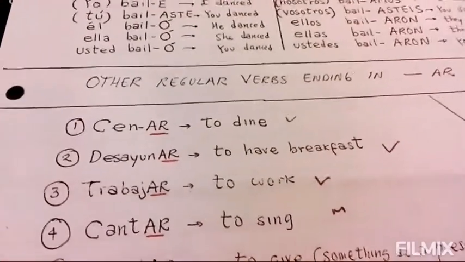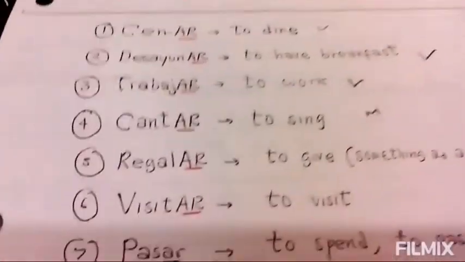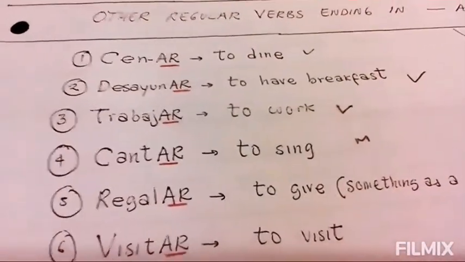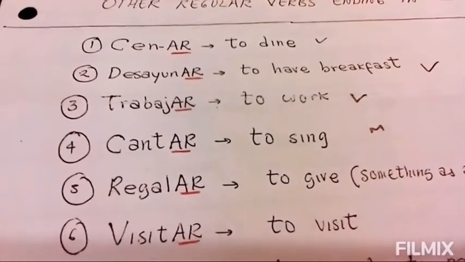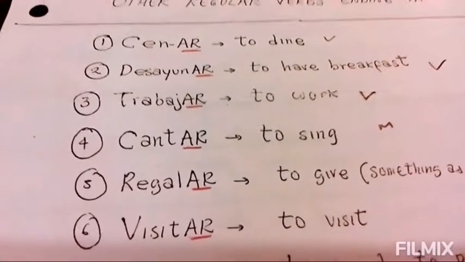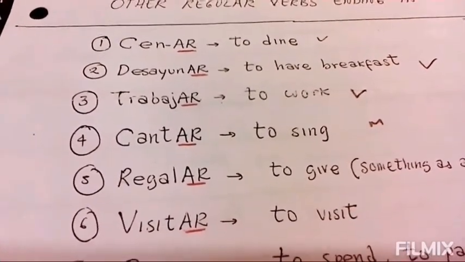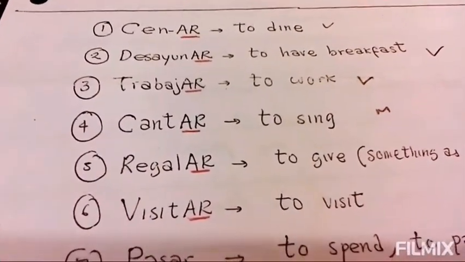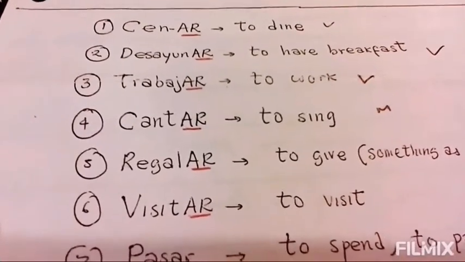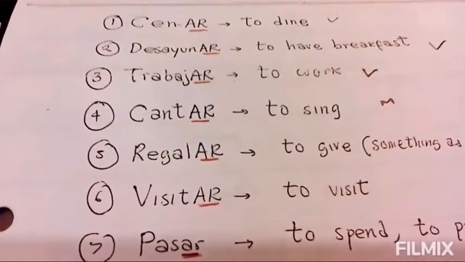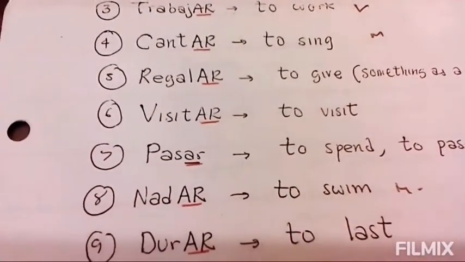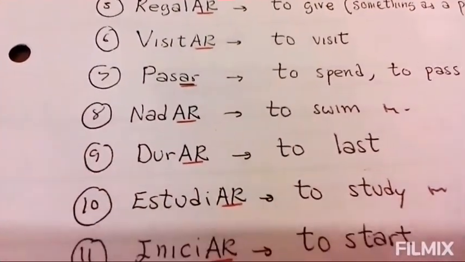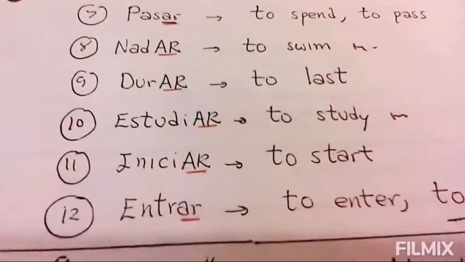As I also said before, the best way of getting used to it is by conjugating some verbs. So you could conjugate any of these verbs, for example, cenar, desayunar, trabajar, cantar, regalar, visitar. I may as well show them all. Pasar, nadar, durar, estudiar, iniciar, entrar.